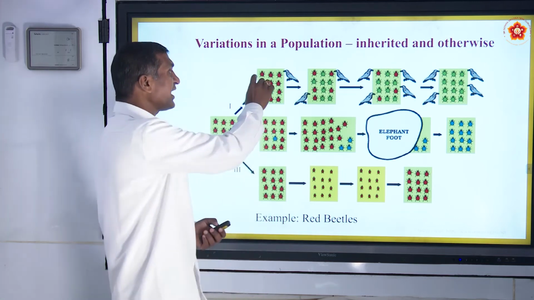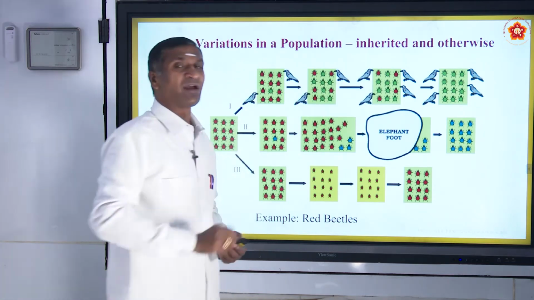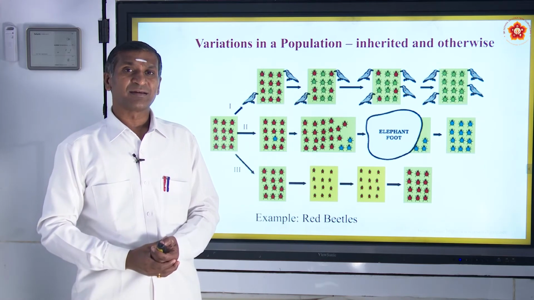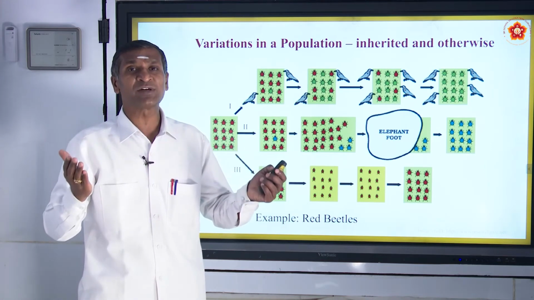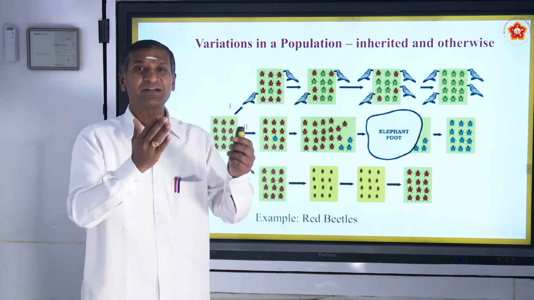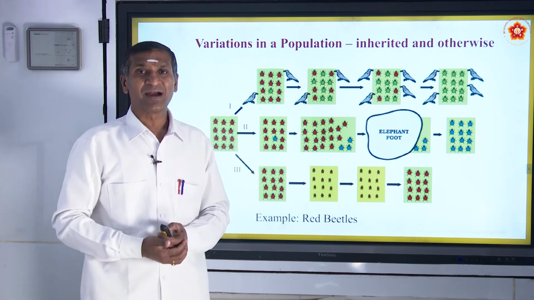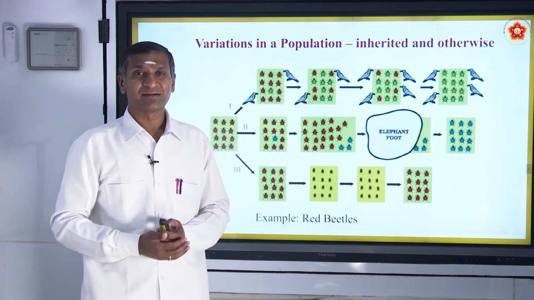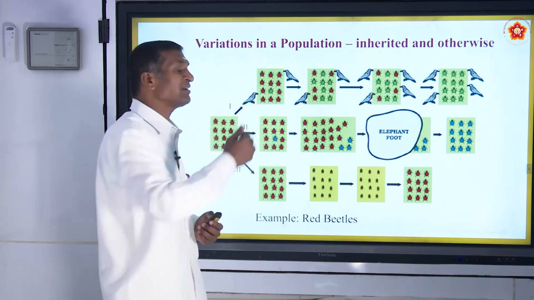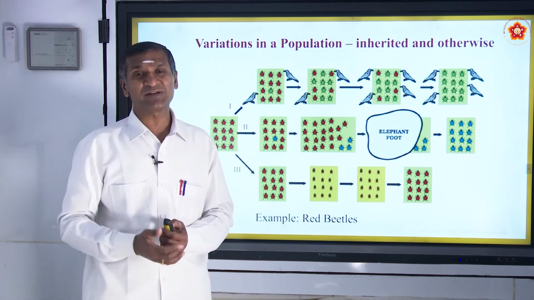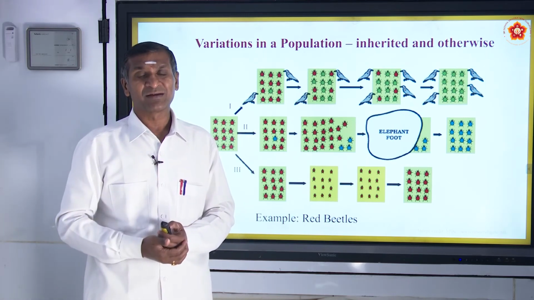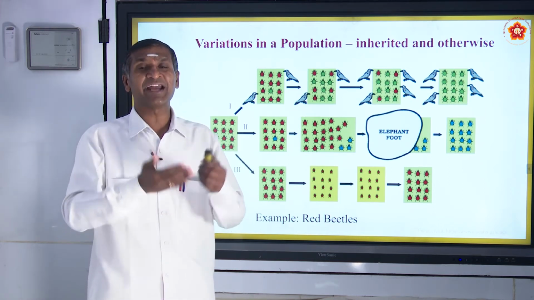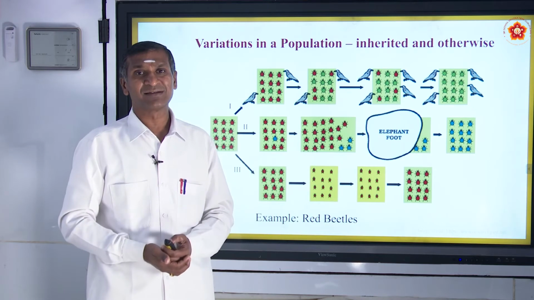Let us take the first case. In the first case, green bushes were more in a particular area, and there were the beetles. According to this picture, 12 beetles were there eating the green leaves in the bushes and enjoying themselves.